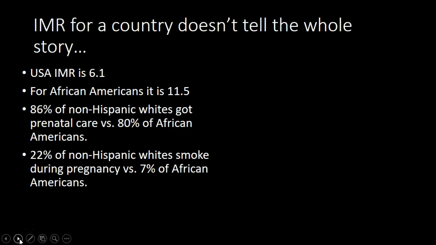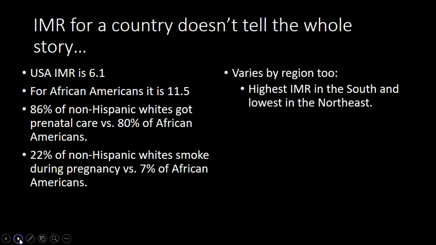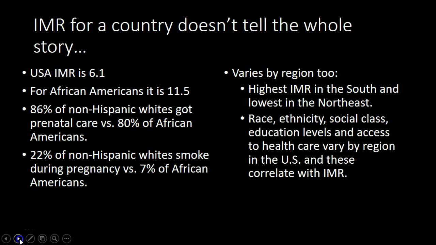So exactly what is the cause of the difference between the total U.S. IMR versus different groups such as African Americans? Well, it can also vary by region. It's highest in the South, lowest in the Northeast. So overall, it can equate to all sorts. It could be race, ethnicity, social class, education levels, access to health care. These all vary by region and can correlate with IMR. There's not one blanket obvious answer. It's the mixture of all these different things that can relate to IMR.